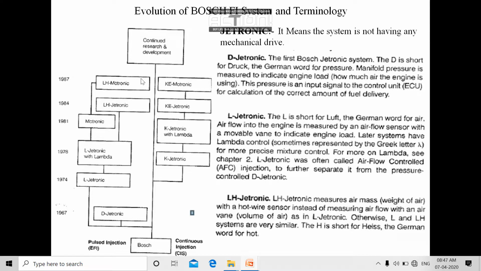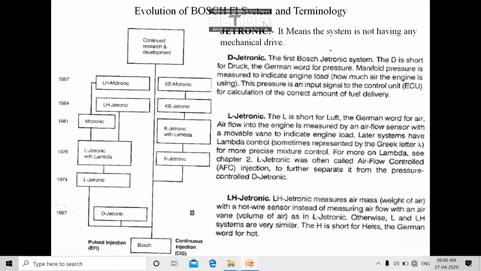In India, GDI is not that much used. It's very rare. The first model with GDI was launched in 2017 by Ford in their EcoSport model. That was the 1 liter EcoBoost engine launched by Ford, but that model has not developed that much popularity in the Indian market. So in India, you are mostly going to find the LH Motronic system only. Before looking at all those technologies, first of all we see the terminology.